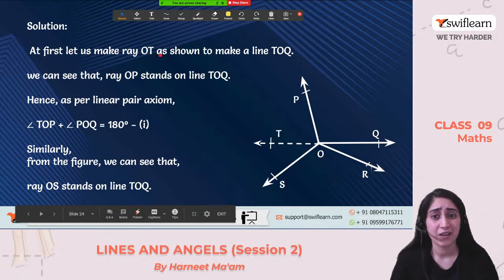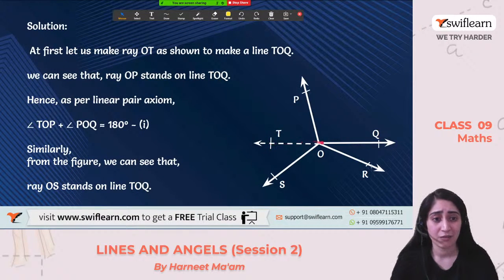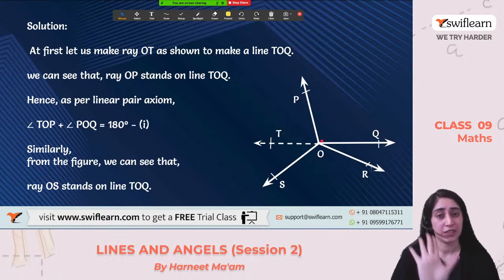So at first, let's make a ray OT. It's an imaginary ray. We have just extended this one. So the moment we extend it, we make a line TOQ. Now we see that OP is a ray on TOQ. So the angle QOP plus angle POT will be equal to how much? 180 degrees from the linear pair. Correct? So these two sum out to be 180 degrees. We make them equation 1. Just leave it there. Done.